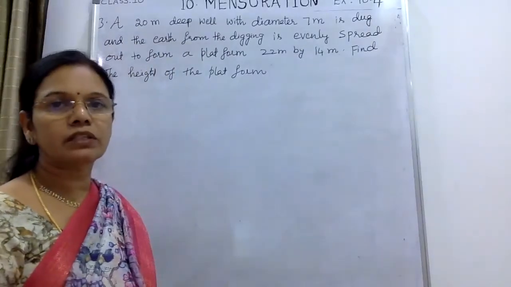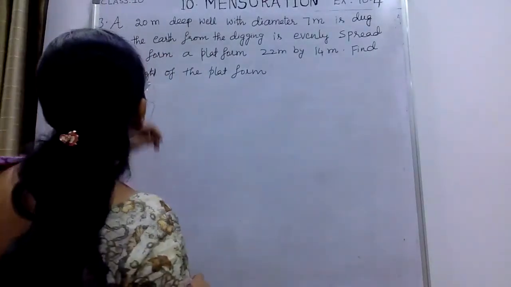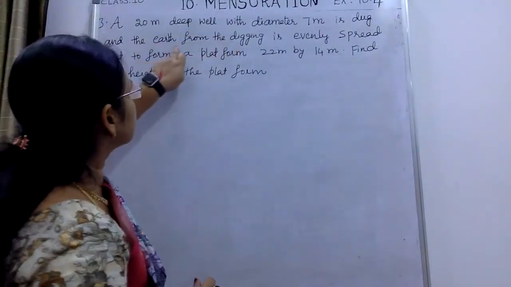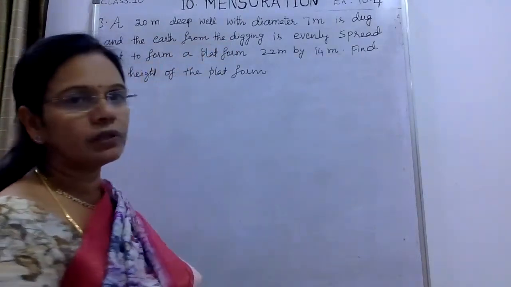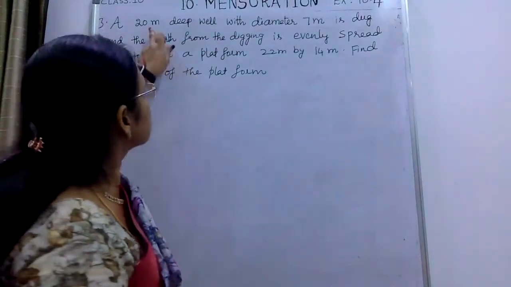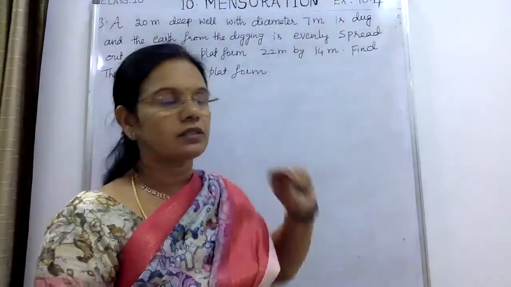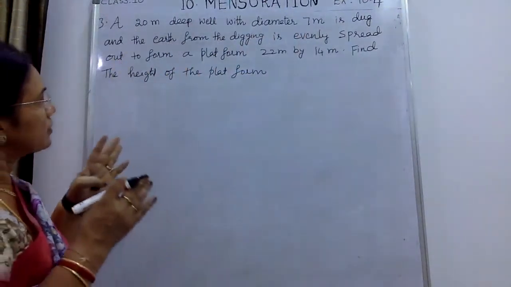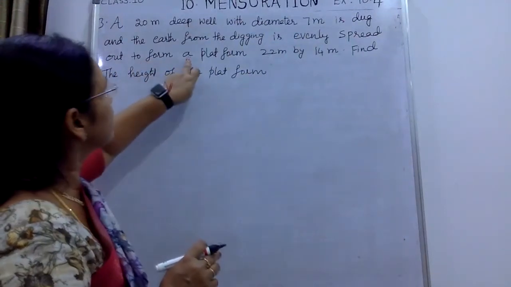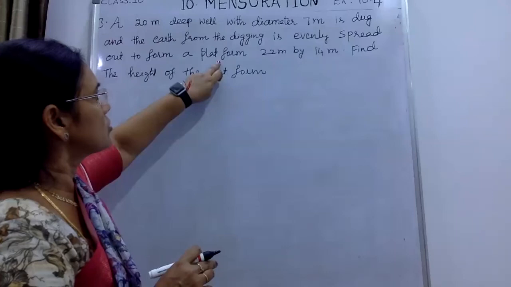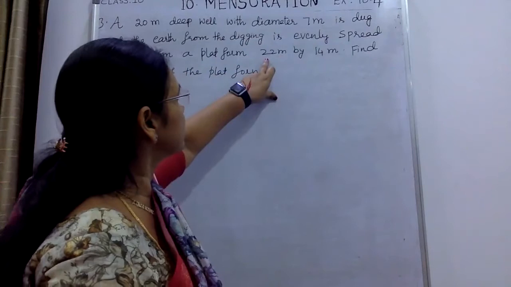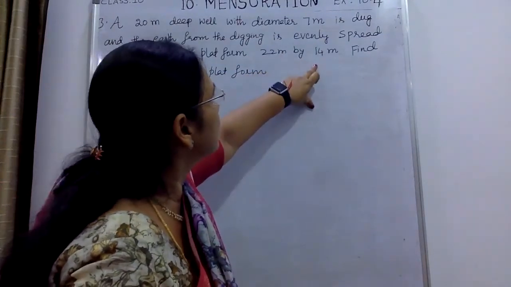Let us take question number 3 from exercise 10.4. A 20-meter deep well with diameter 7 meters is dug and the earth from the digging is evenly spread. It means they dug a deep well of depth 20 meters and diameter 7 meters, and the earth that came out from the well is spread evenly to form a platform. The measurements of the platform are 22 meters by 14 meters. This we can take as length 22 meters and breadth 14 meters.